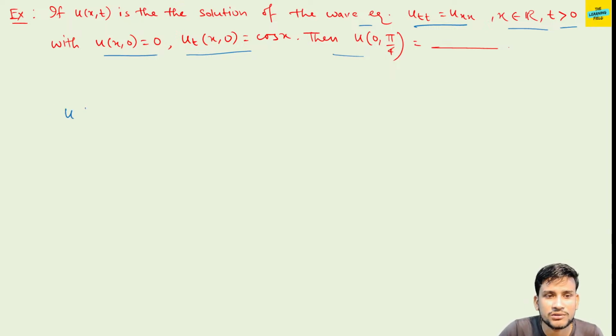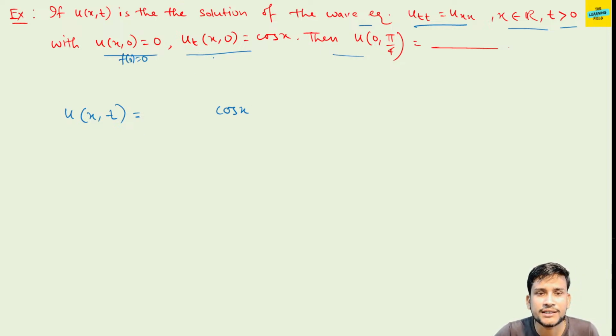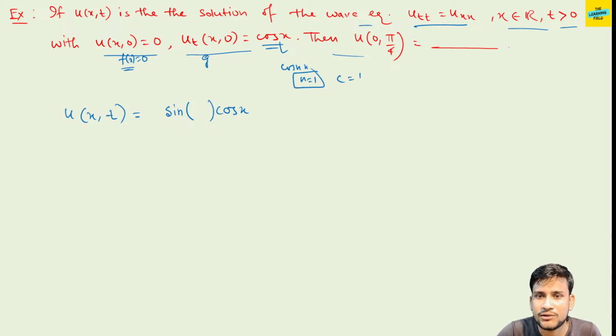So now we write the solution u(x,t). The function which is given is also present in the solution, cos x. Now here f(x) is equal to 0, g(x) is given. Here f stands for cos and g stands for sine, so here sine will come. And in the general form cos nx or sin nx, n equal to 1, c equal to 1, from here c equal to 1.